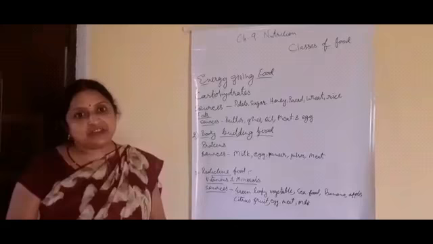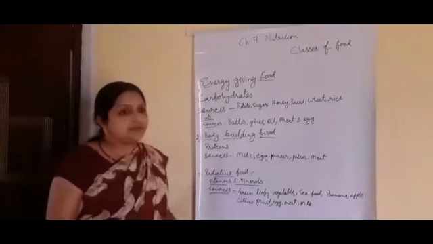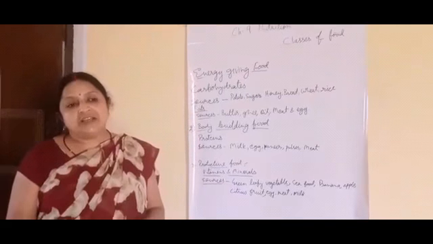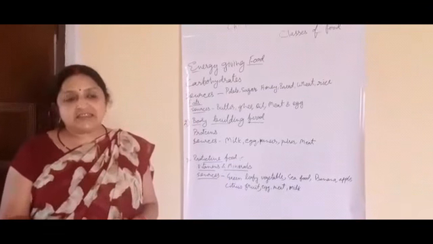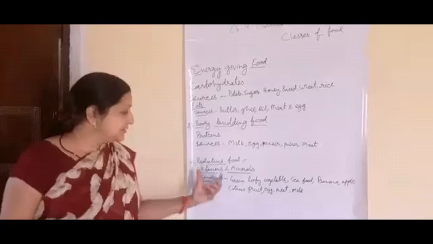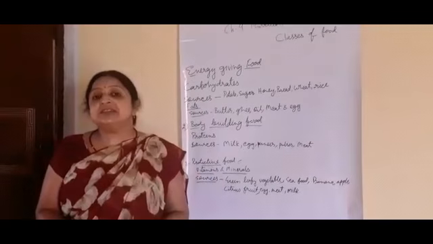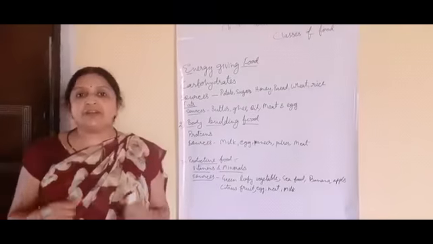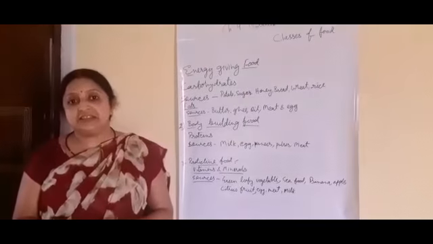These protective foods protect our body against diseases. They provide us immunity, so that our body is ready for fighting against diseases.